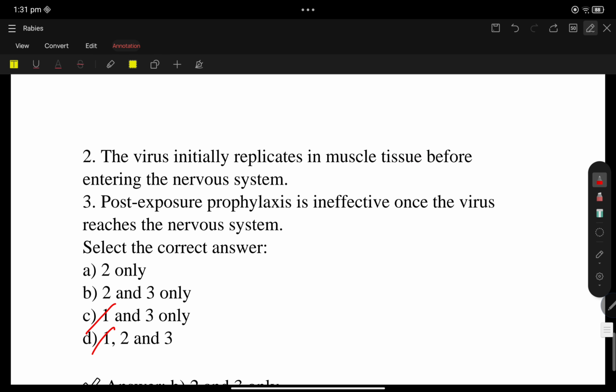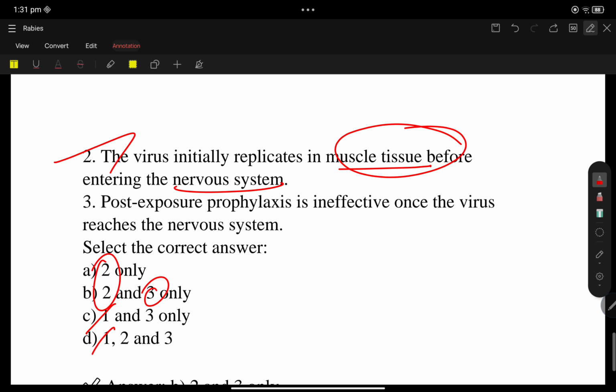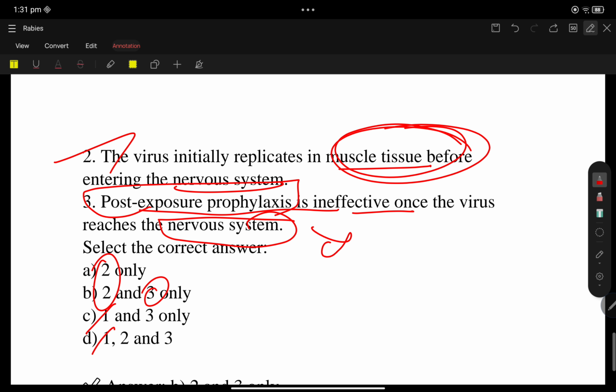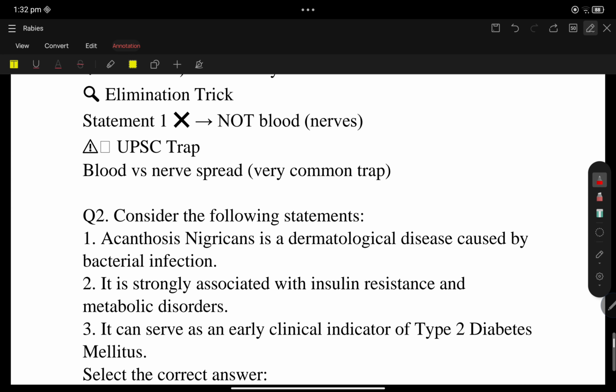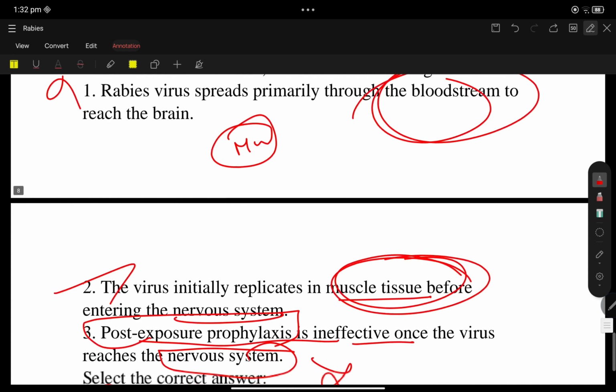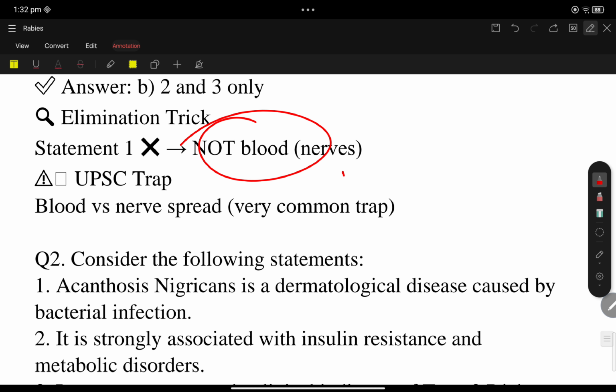So once you remove statement 1, that leaves 2 and 3. Statement 2: the virus initially replicates in muscle tissue before entering the nervous system. Yes, statement 2 is correct. Statement 3: post exposure prophylaxis is ineffective once the virus reaches the nervous system. Yes, once it reaches the nervous system, post exposure prophylaxis is of no use. Before that, within 15 minutes, the post exposure prophylaxis must be given. So yes, 2 and 3 are correct. So not blood, it's through nerve. Just keep this in mind: rabies is a neuro disease.